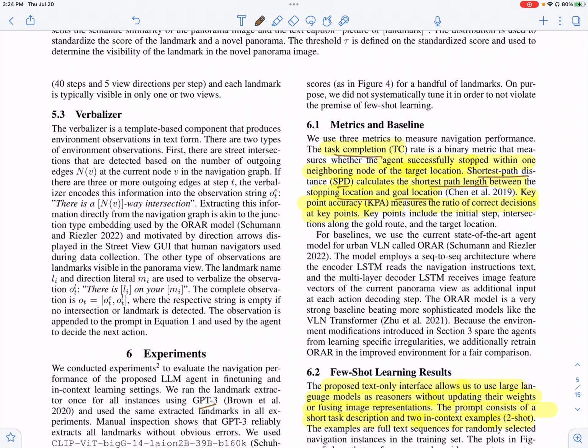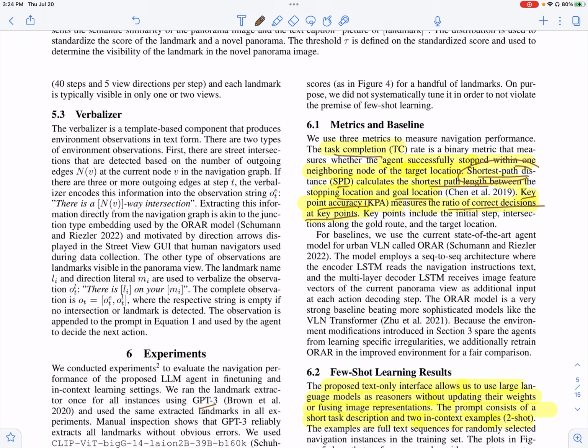So we stop the prompting when the agent basically gives an action corresponding to stop, right? And if it hasn't reached the goal location based on the shortest path, you can get the shortest path distance. And then you also have the key point accuracy, which measures the ratio of correct decisions at key points.